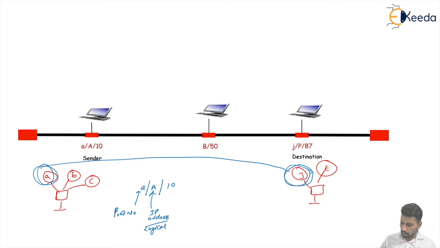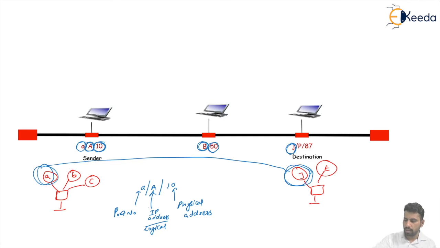You can say the logical address, and the last address is representing the physical address of the device. Here, the process A is the port number of the sender computer, A is the logical address of the sender computer, and 10 is the physical address of the sending computer. Here, B is the logical address of the intermediate node computer, and 50 is the physical address.